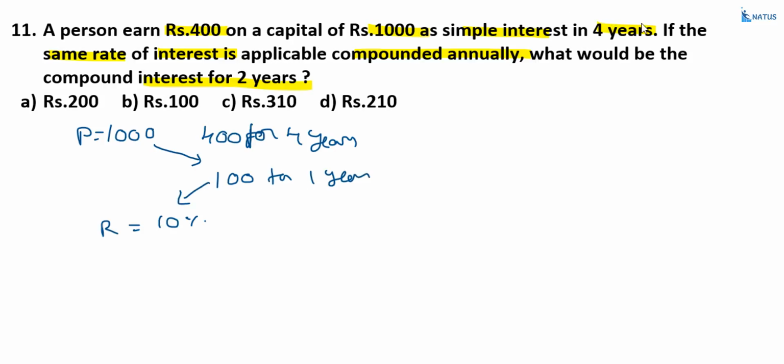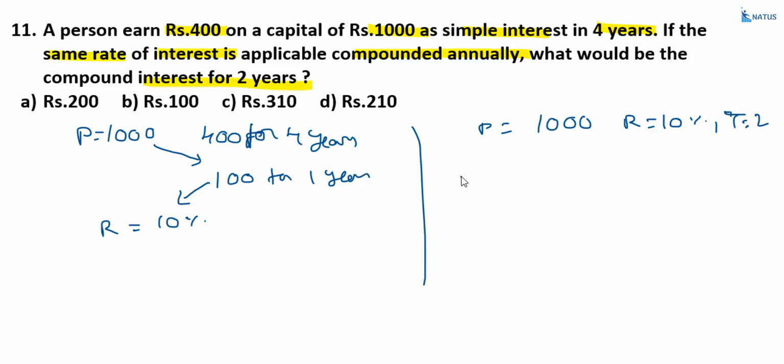Now, what we require? If the same rate of interest is applicable in compound annually, what would be the compound interest after 2 years? We require compound interest. Right? Now, principal is equal to 1000. Rate of interest equal to 10%. Time period is equal to 2 years.